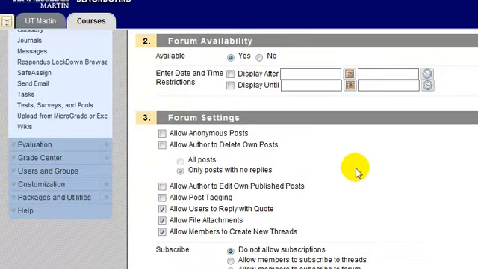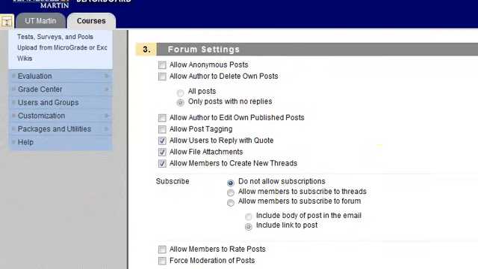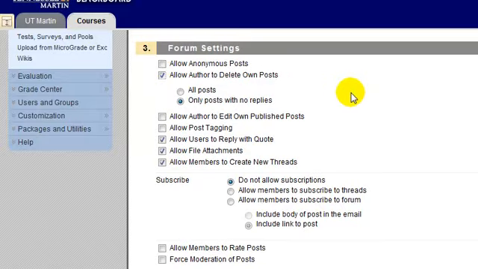Do I want to go ahead and make this discussion available? Do I want to time release this and restrict it by dates? I now have access to my forum settings. For example, do I want to allow anonymous posts so that I don't know who it is that's posting to the discussion board? Do I want to allow the author to delete their own posts? Or maybe I only want them to be able to delete it if nobody else has replied to it.